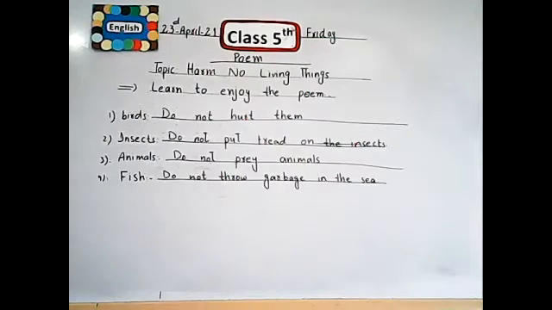And the next sentence is in your books. Our last one is plants and trees. Do not cut them down. We should not cut the trees and plants, because trees and plants make our environment clean.